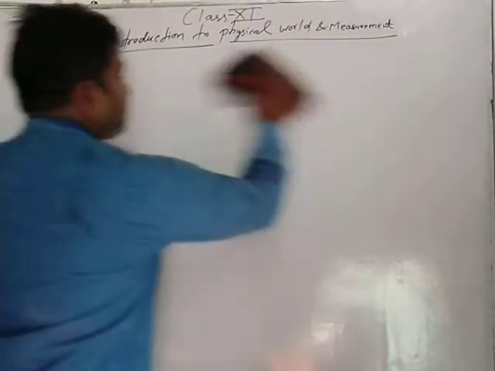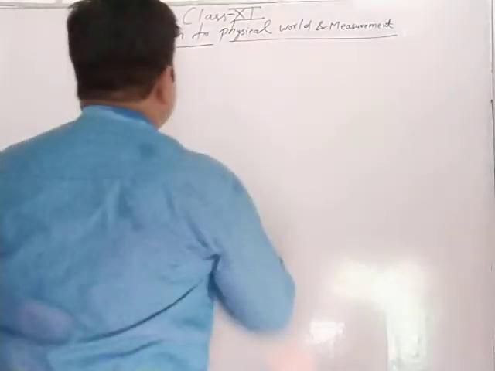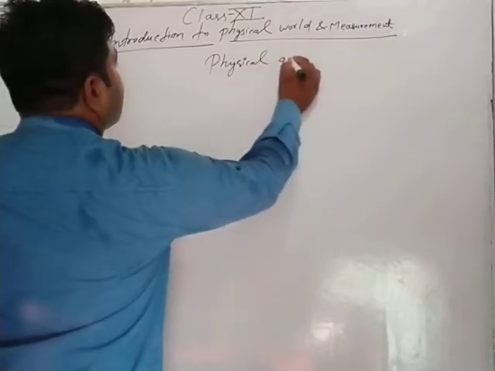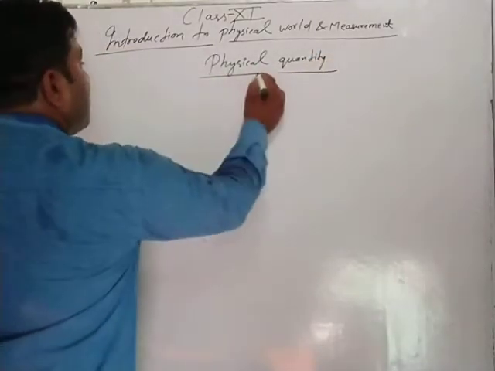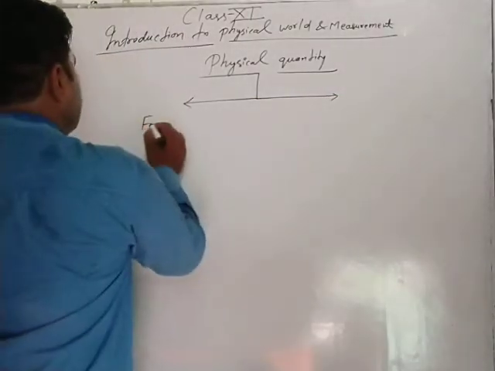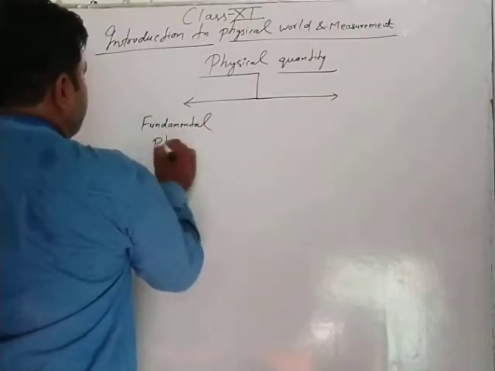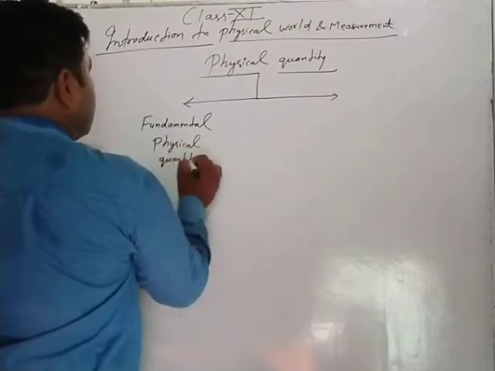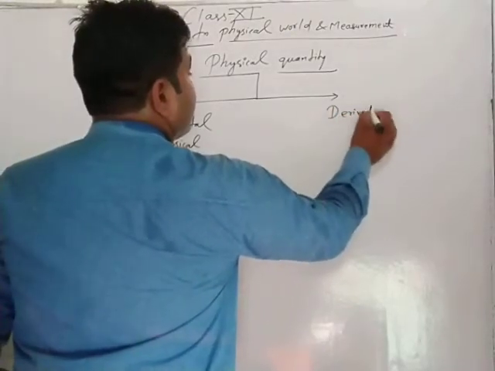Very easy. If you listen carefully, everything will be clear and no doubt will arise later. Physical quantity: number one, fundamental physical quantity, and number two, derived physical quantity.